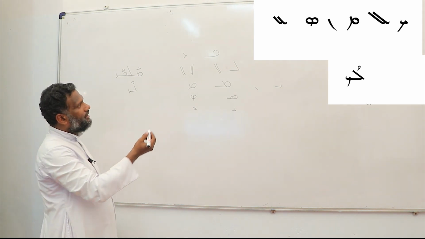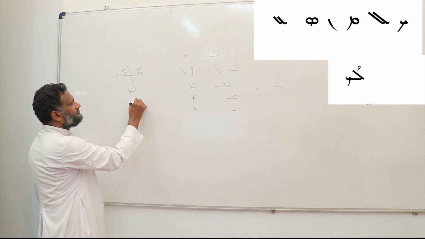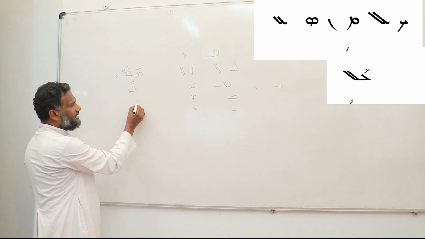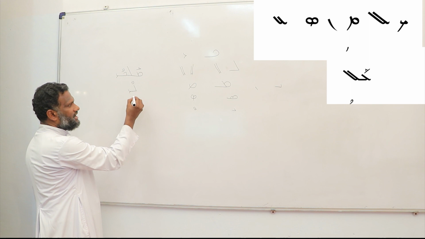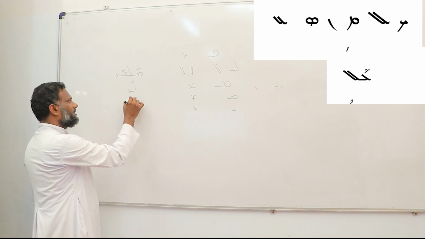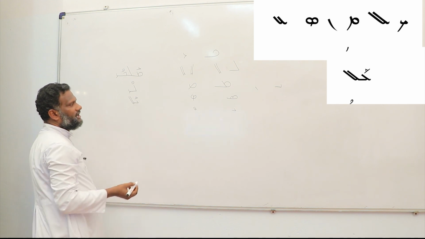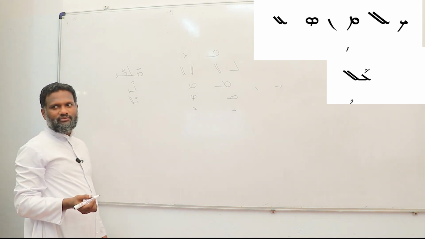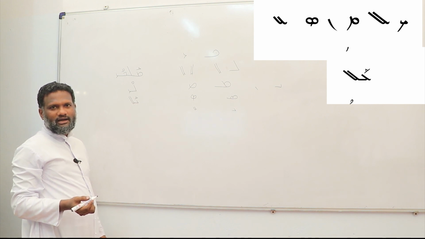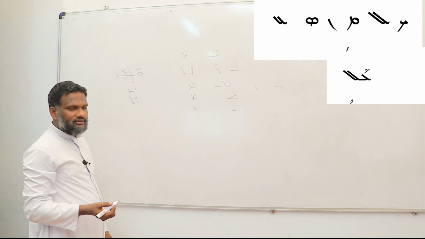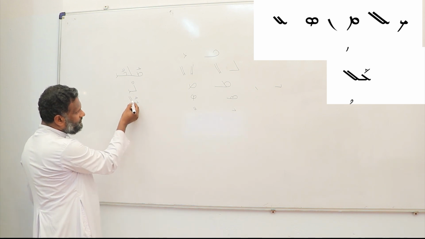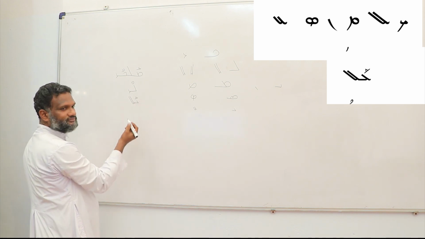Then the other one, Al. Lamad. Al means upon. It is a preposition. Ain plus A vowel, A. Al. Then the other end form. Here the end form is with a slant.